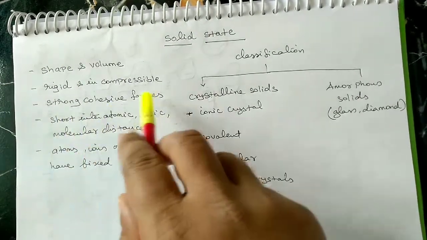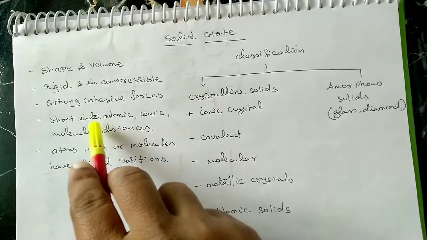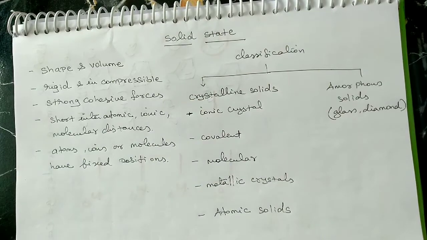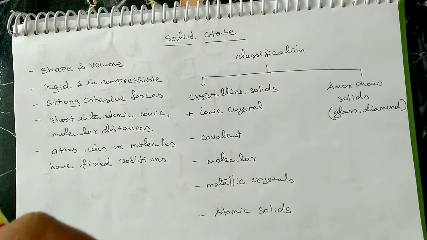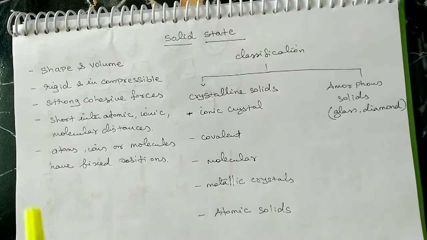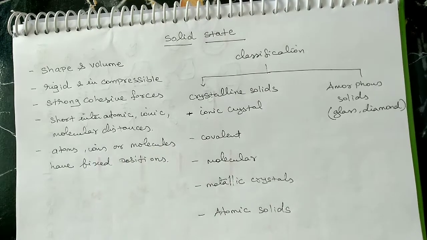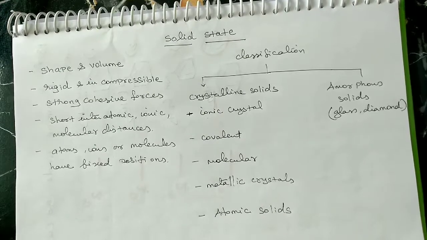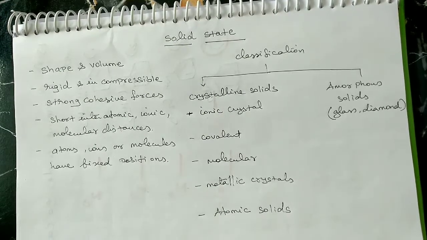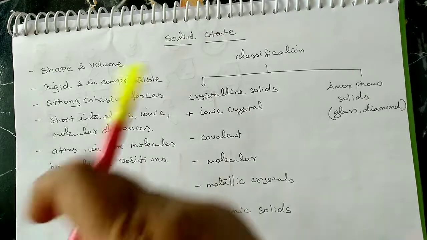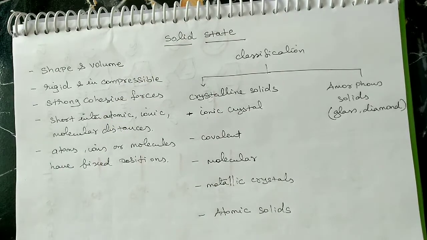This is called strong cohesive forces, and short interatomic distances. In a solid, the atoms are very close to each other due to the close packing of atoms. They have a definite shape and volume. Next, the ions and molecules have fixed positions. All solids have atoms and ions in fixed positions. But in the case of liquids and gases, the atoms are not in a fixed position; they are in a mobile position. So these are all the characteristics of solids.